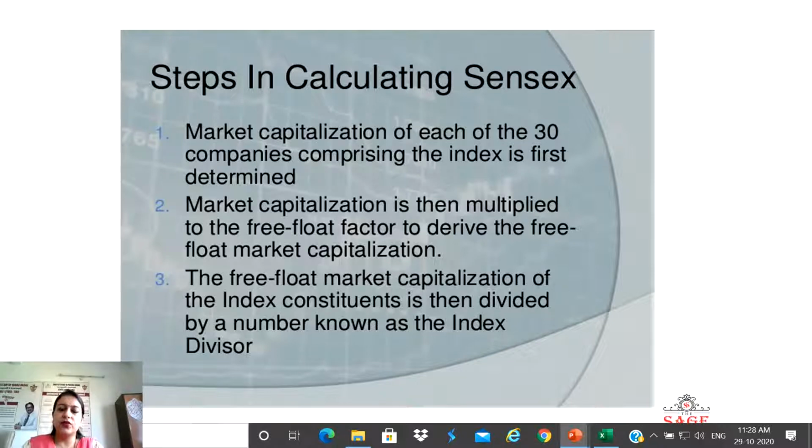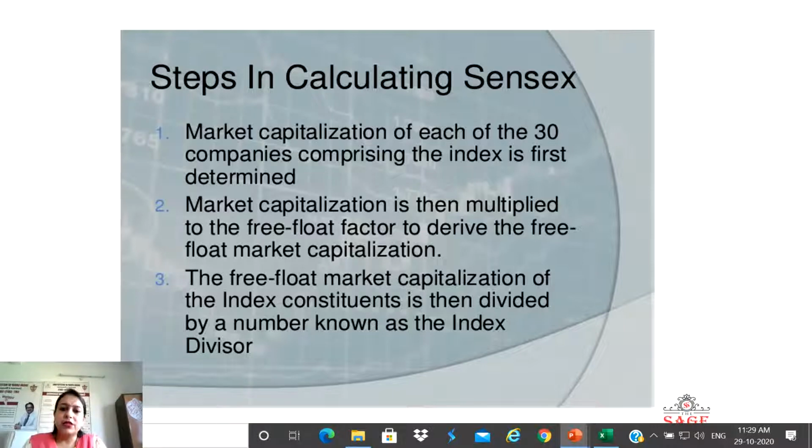One is that we have to select those companies which have mostly actively traded stocks. Then the growth rate is high over so many years, the stocks of that company should be high in demand, that sector should be high in demand, only then should it be included in those 30 companies. And the main criterion is the market capitalization.